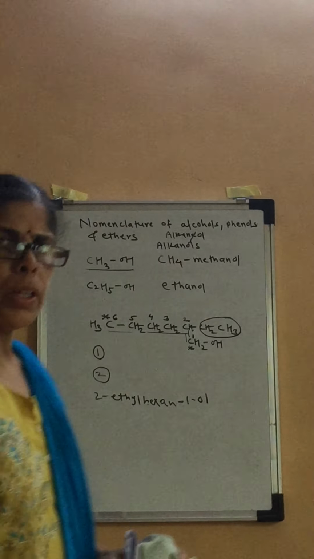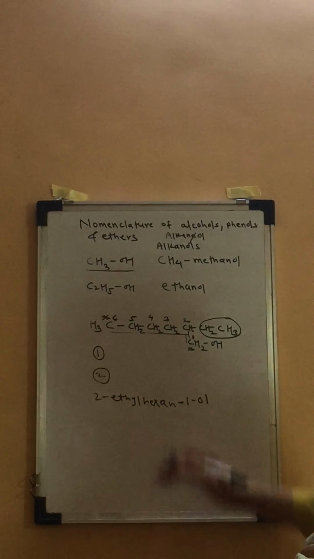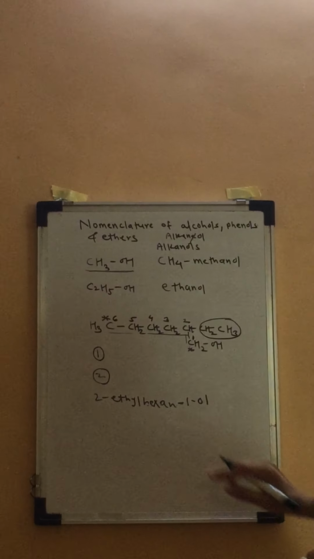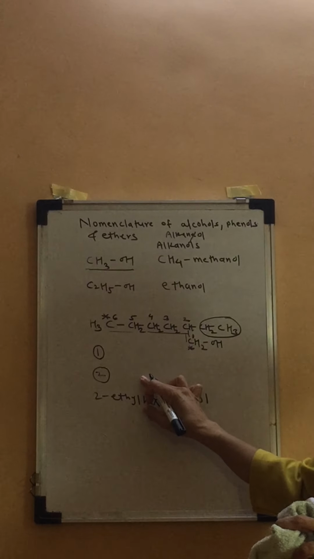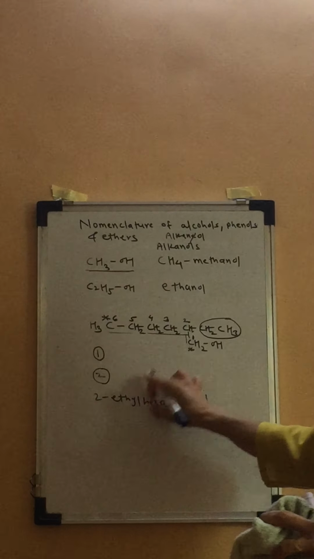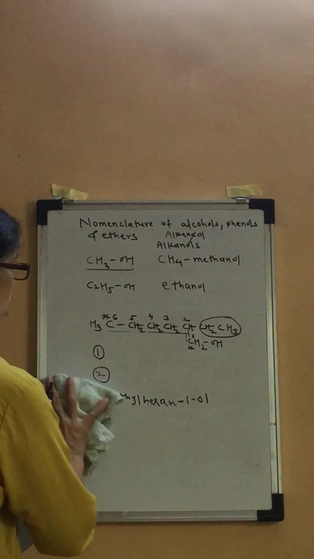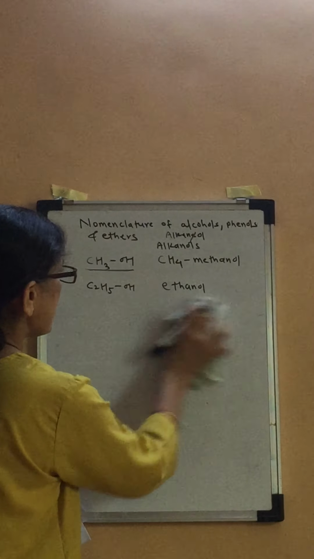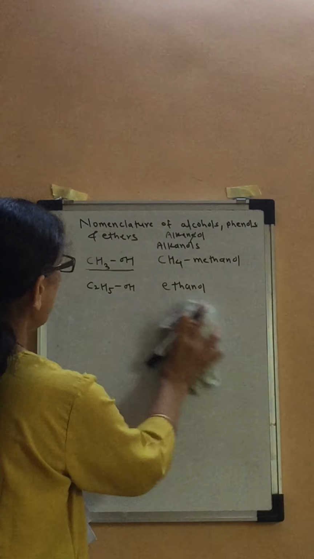That is the correct name of the compound. So we have seen different rules for naming monohydroxy alcohols: the common system, the carbinol system, and the IUPAC system.